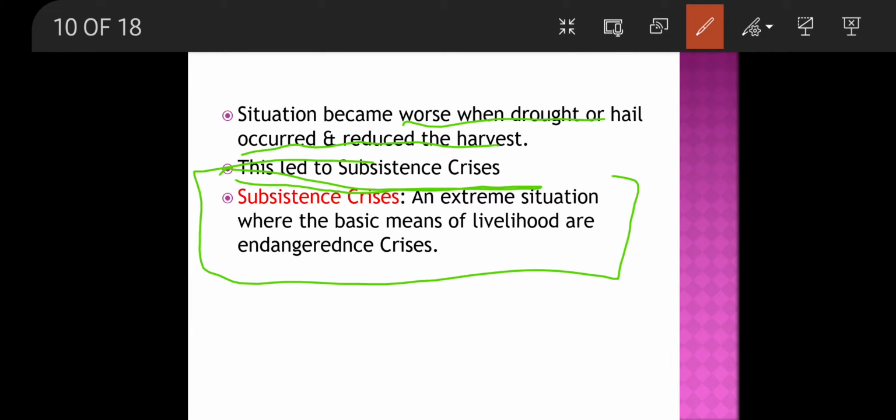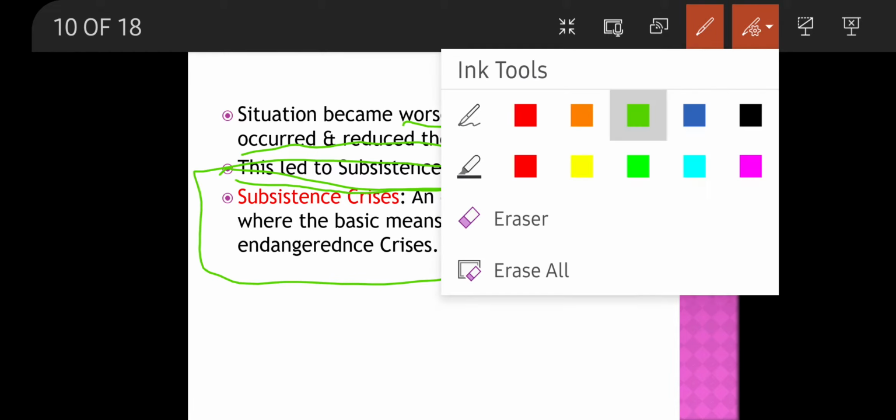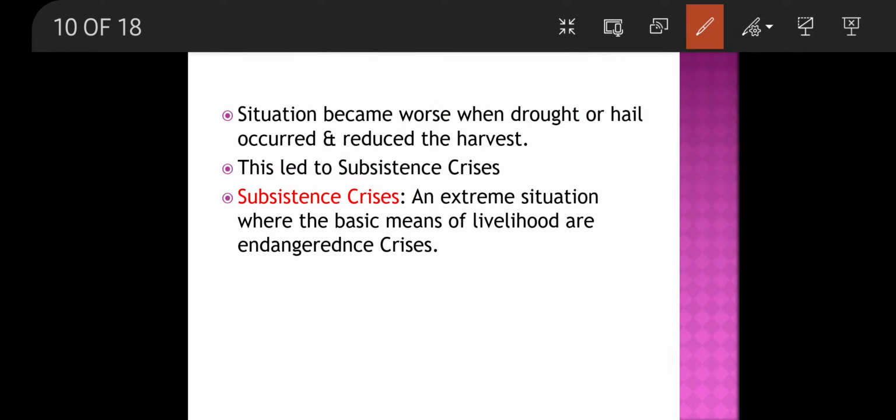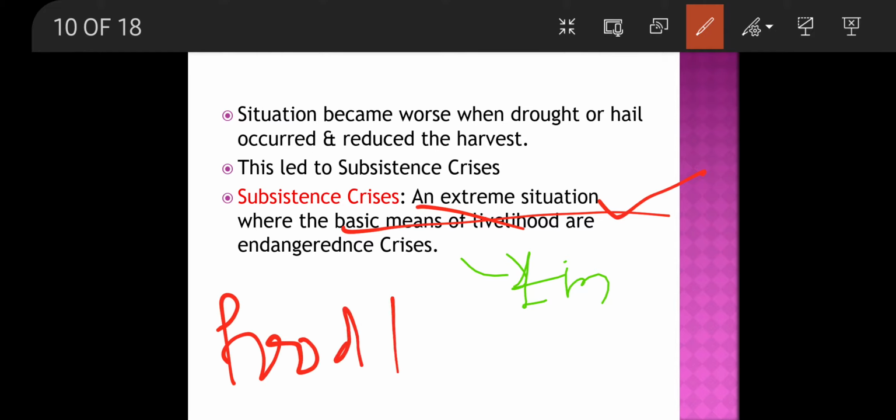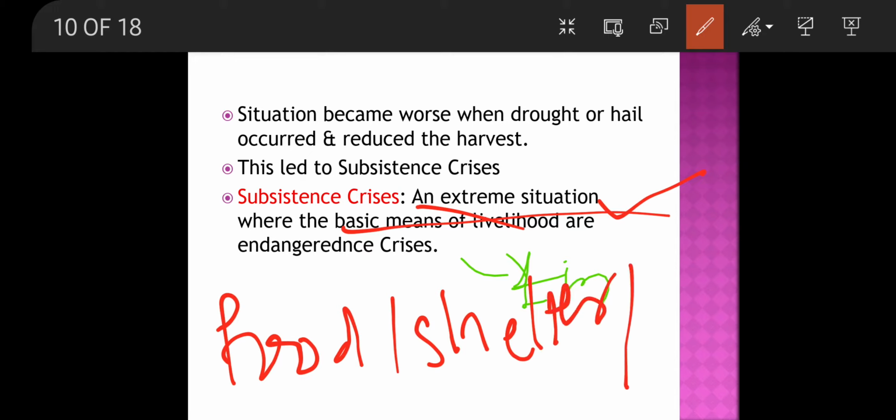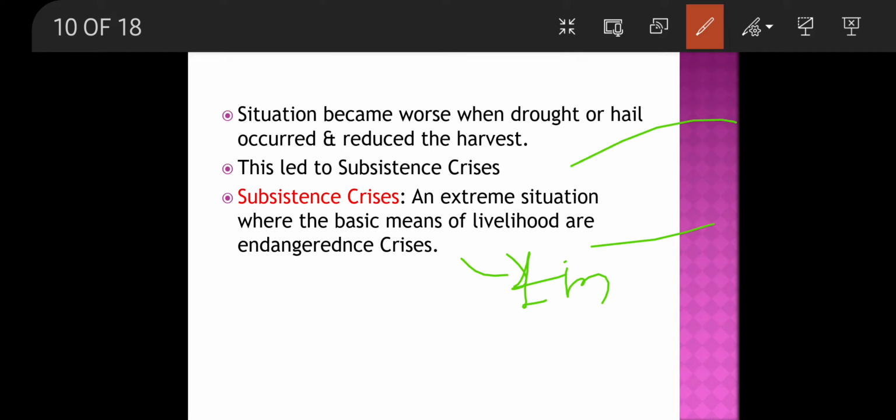And what was subsistence crisis? Very important definition. Usually asked for 1 mark in the examination. Definition says: extreme situation when the basic means of livelihood are endangered. Basic means, that is, shelter, and what, clothes. When these are endangered, that means it is the subsistence crisis. Next slide.